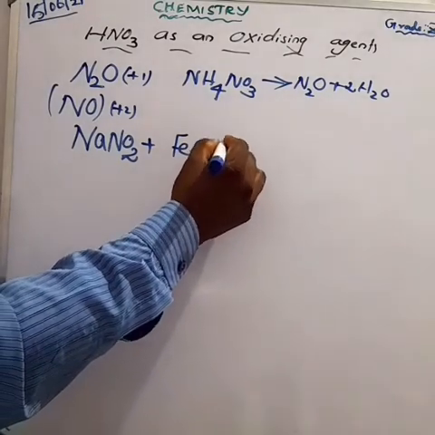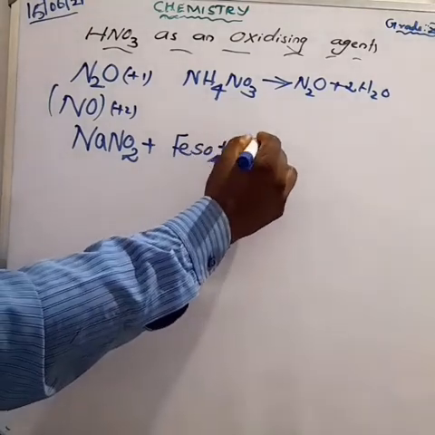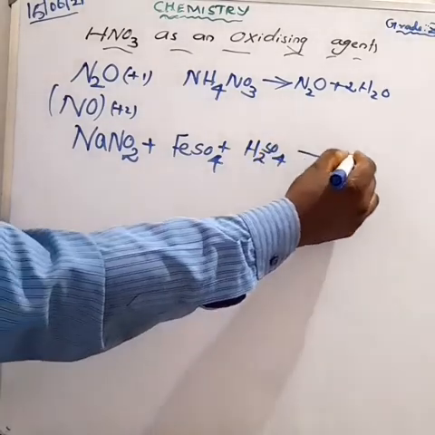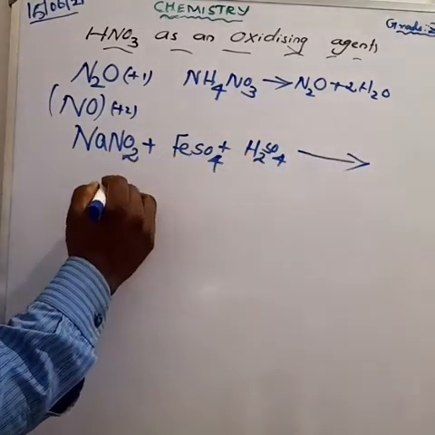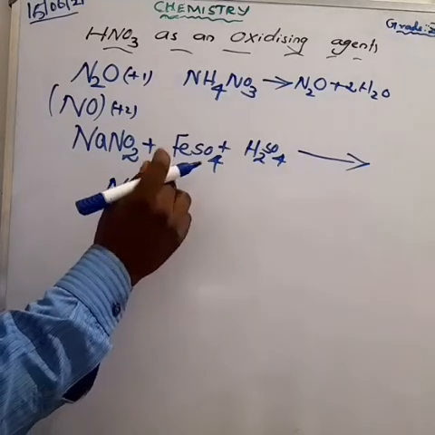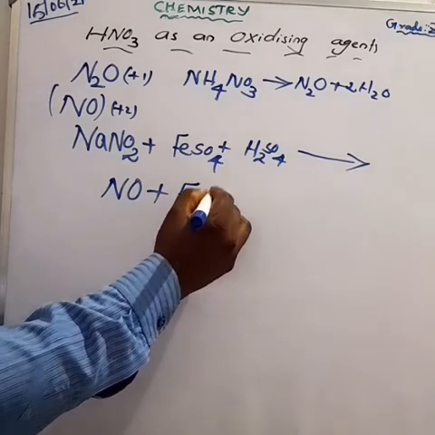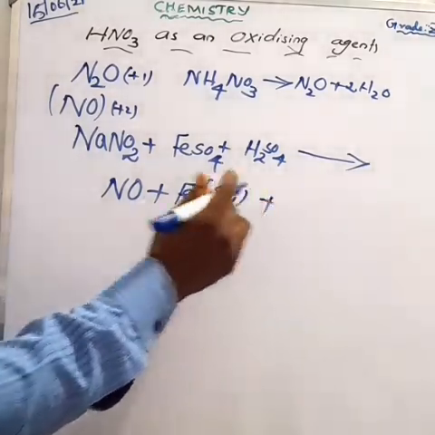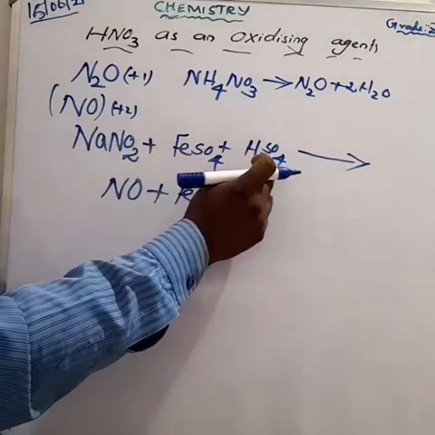FeSO4, ferrous sulfate, and also adding sulfuric acid, H2SO4. So what product is obtained here? Our expected product is NO plus ferric sulfate, Fe2(SO4)3, and also sodium combines with the sulfuric acid.